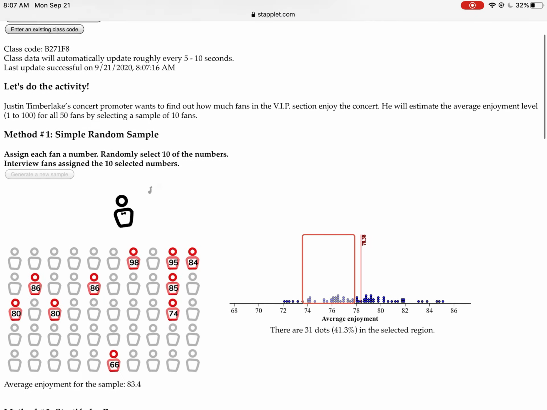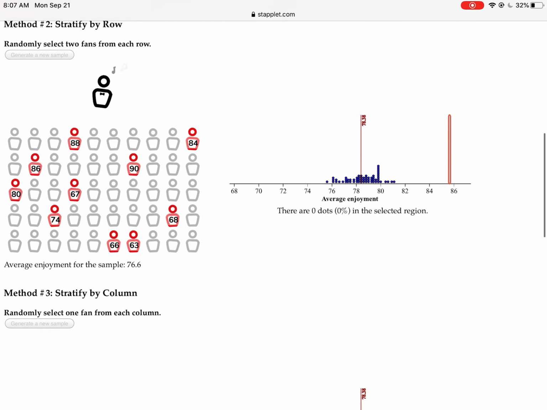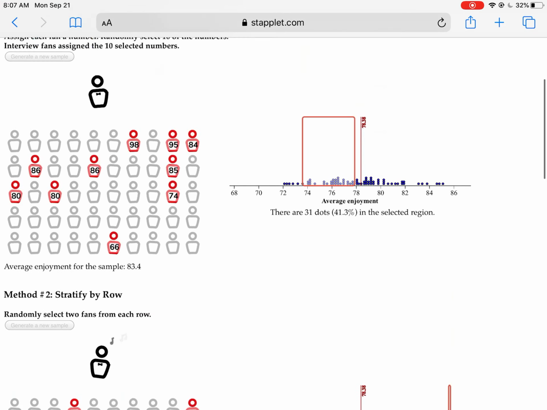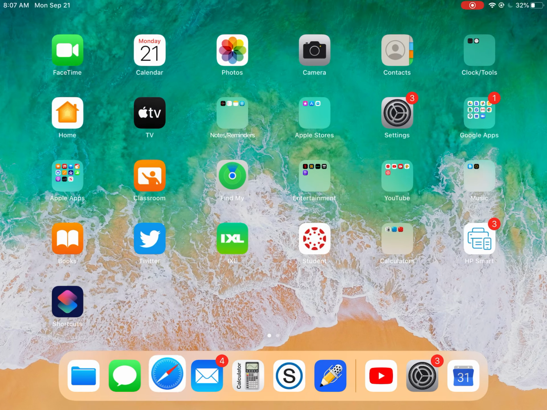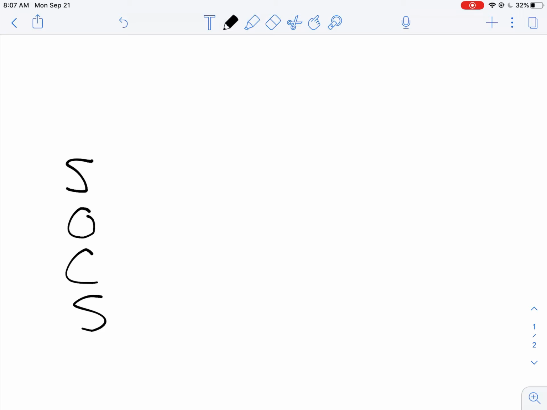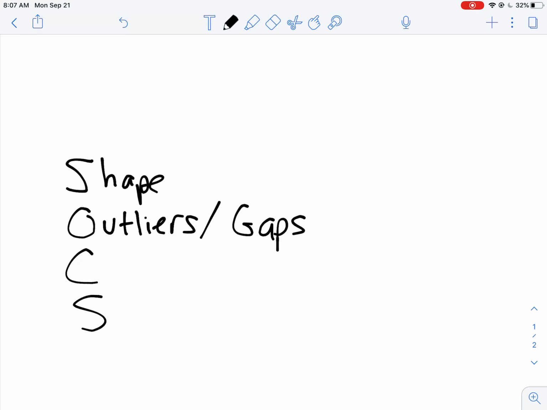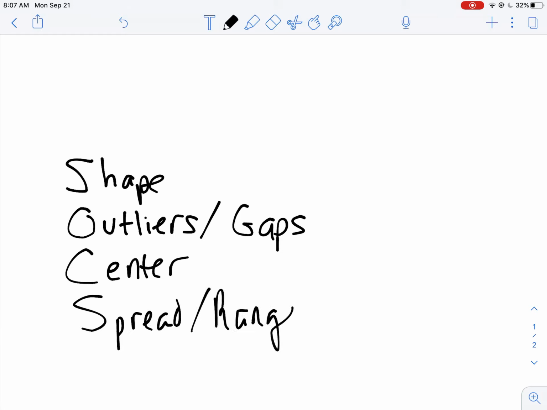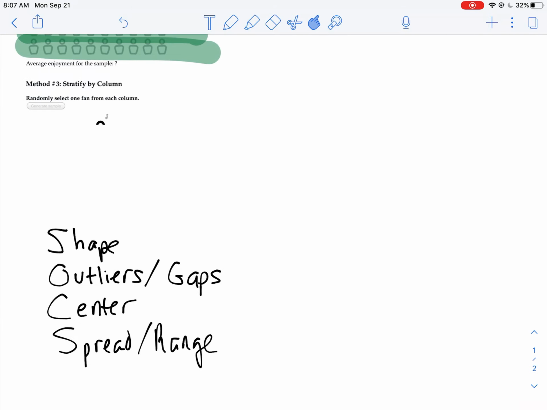All right, so say we've done this. We've done the simple random sample. We've done 2 stratifying, and we can even take a look here and compare. What I would do when you're comparing distributions, you want to use this acronym. SOCS, S-O-C-S. So we want to note the shape, outliers or gaps. We want C for center, and S, the last one, is for spread or range. So when you're describing distributions, you want to describe them based on these attributes.